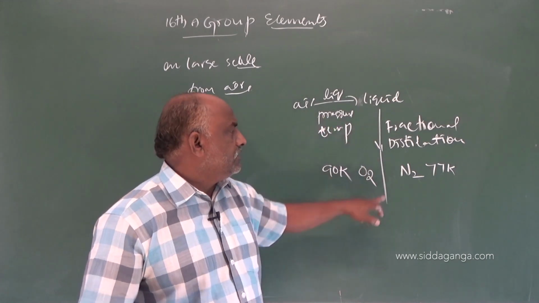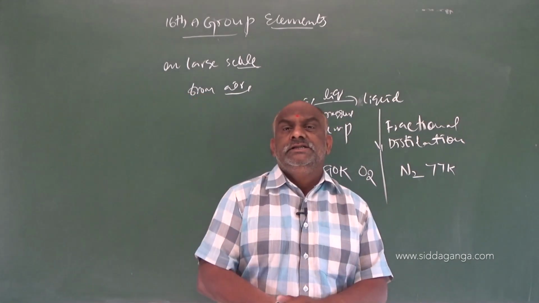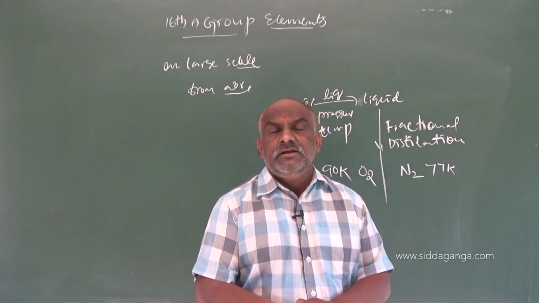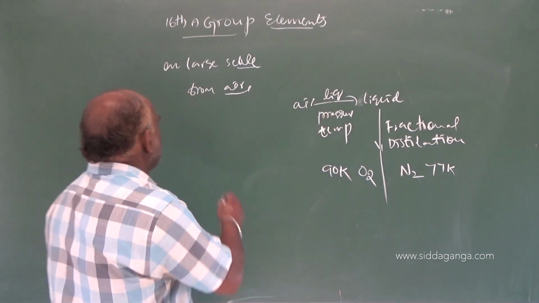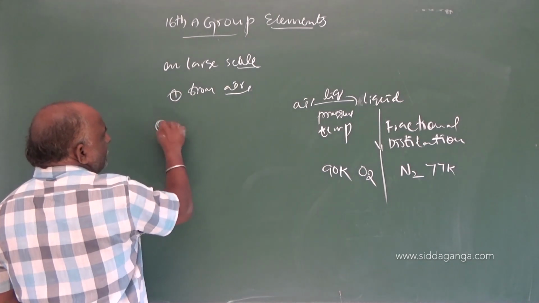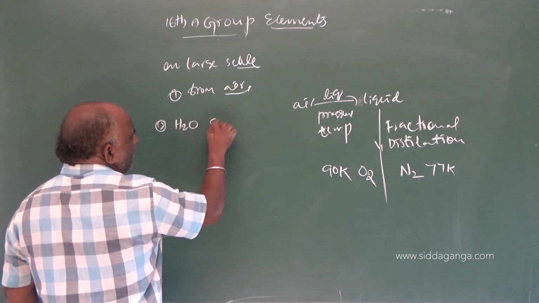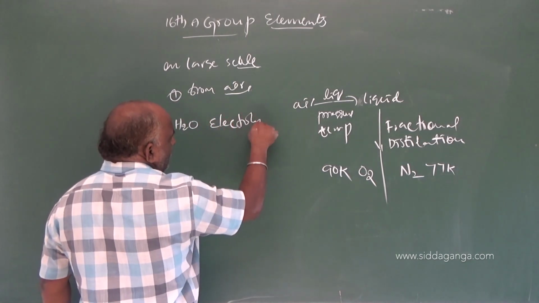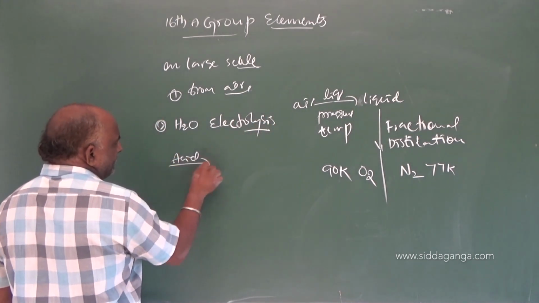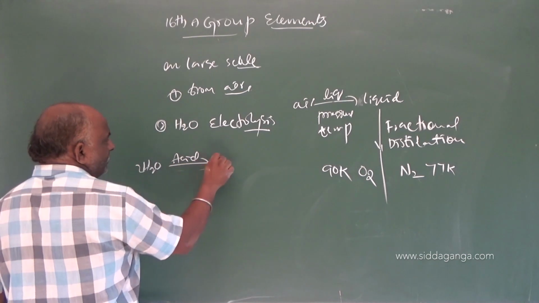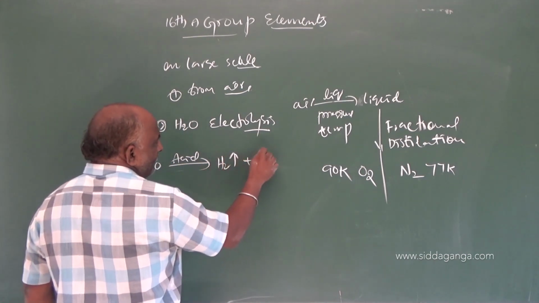This process is industrial, on a large scale: preparation of oxygen from air. And the second one is from water. That process is called electrolysis of acidified water, so you should add some acid. Decomposition of water gives H2 plus O2.